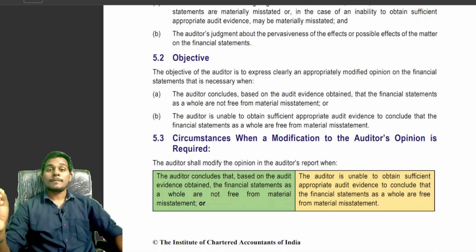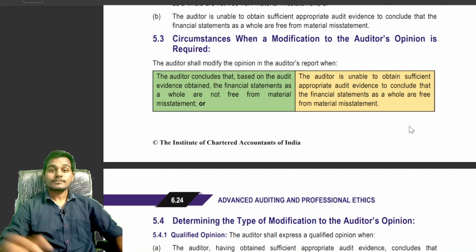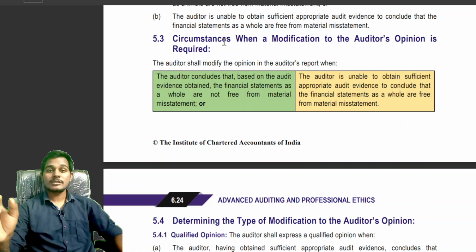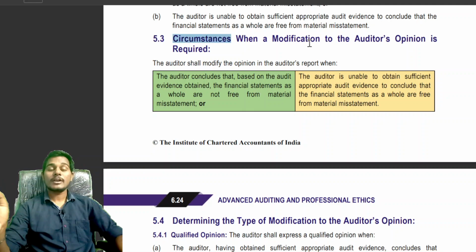That is it, students. When the auditor concludes based on the sufficient appropriate audit evidence obtained that the financial statements are free from material misstatements and are prepared as per the applicable financial reporting framework, then the auditor will issue unqualified opinion or unmodified opinion. Now, the circumstances where the auditor will issue modification of opinion in the independent auditor's report.